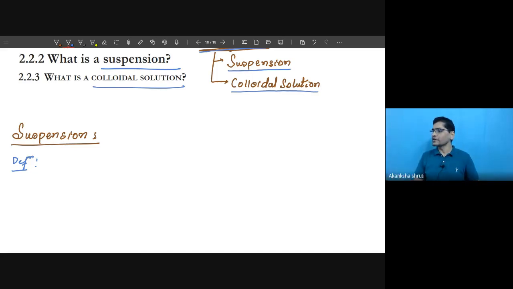Last day we learned that dissolve means the external solute particles occupy the space available between the particles of the solvent, like the sugar particles occupy the space between the water particles. That is dissolving. But in suspension, the particles do not dissolve, rather they remain hanging.